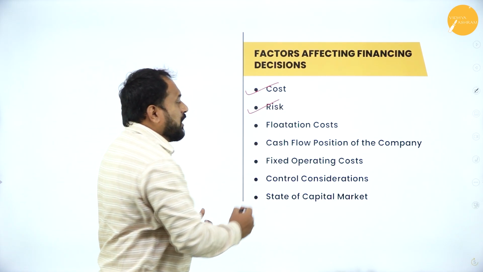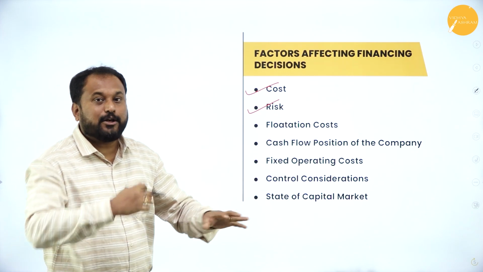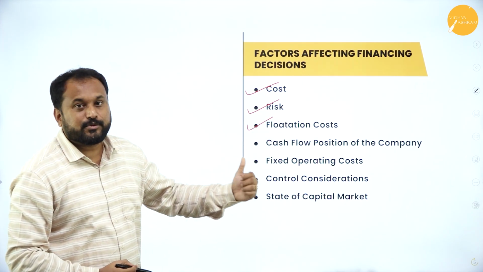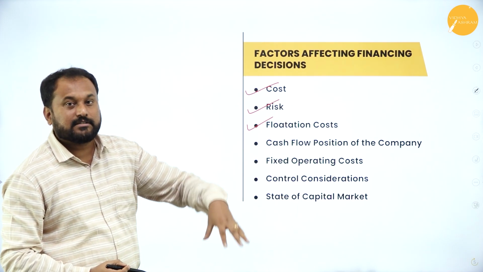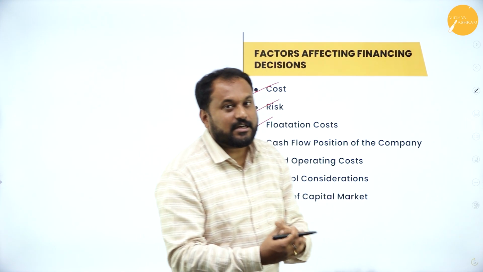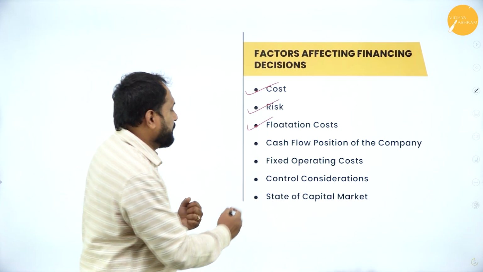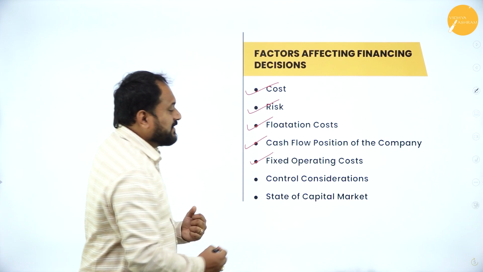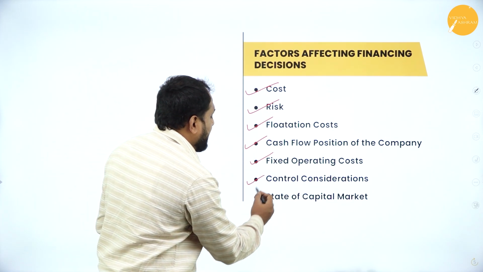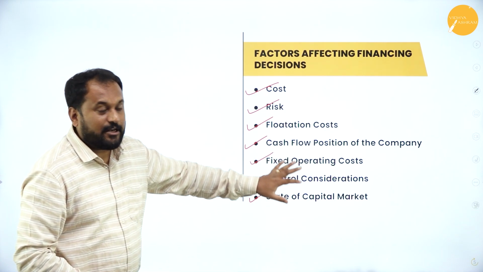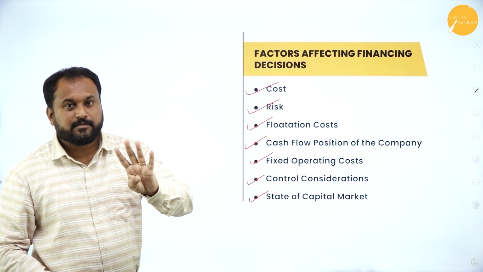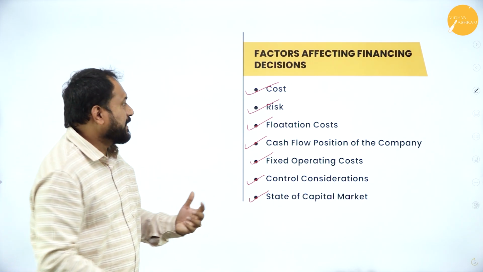The risk involved. The floatation cost while doing it, what all the costs will actually be incurred. Cash flow position of the company right now, what is the position of the company in terms of the cash, how much they are actually able to go with it. Fixed operating cost, control consideration, and the state of capital market. But let me tell you here, please do not go with all the points. Choose any 4 points and then explain it. So you can actually go with this.